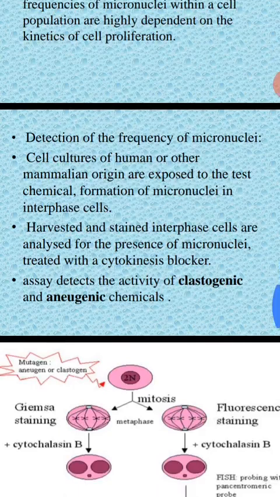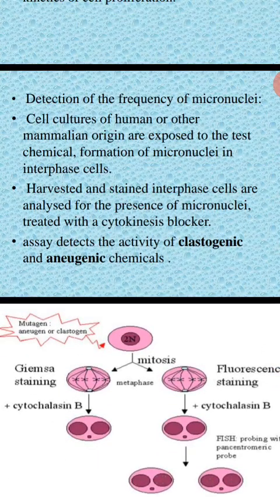So what is the procedure here? First, you have to treat the cell cultures with the test compound, which shows some toxicity on the DNA. Later you have to harvest the cells. Then, in order to visualize the micronuclei, you have to do some staining of the cells during interphase. Then they are analyzed for the presence of micronuclei after treatment with a cytokinesis blocker like colchicine.